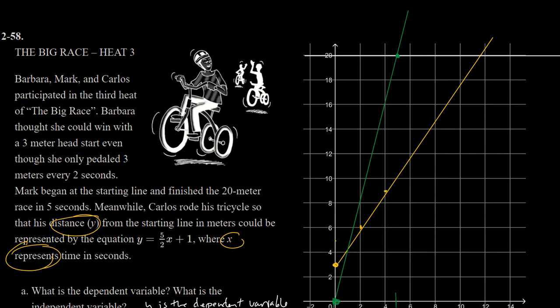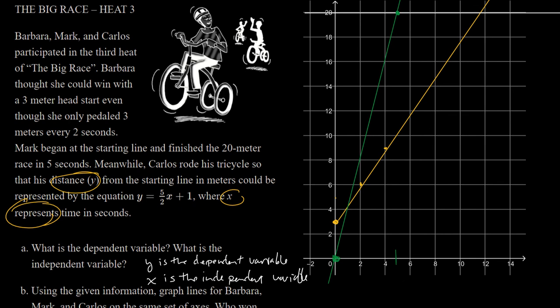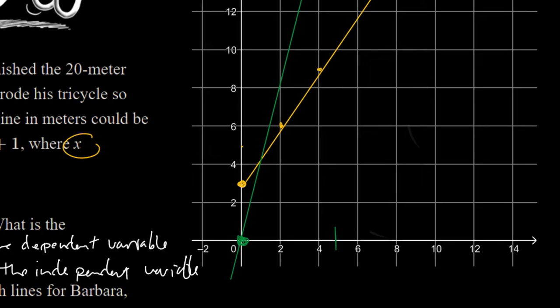And then the final racer we have is Carlos. Carlos rode his tricycle so that his distance, y, from the starting line in meters could be represented by this equation. So interesting, they've given me very different information for each racer here. Carlos does have a 1 meter head start. We can see that because his equation has this +1, and he's going up 5/2.